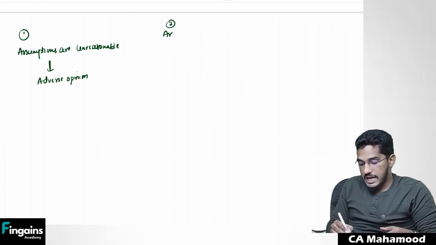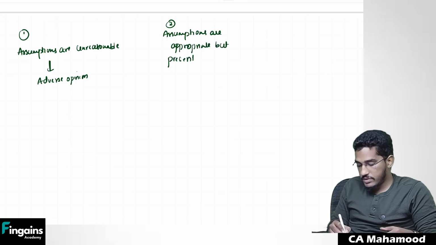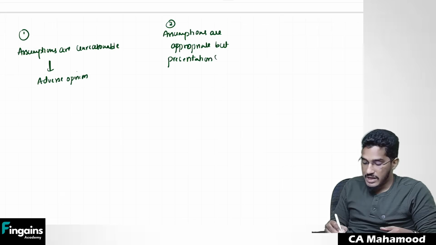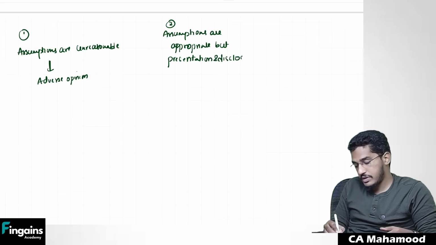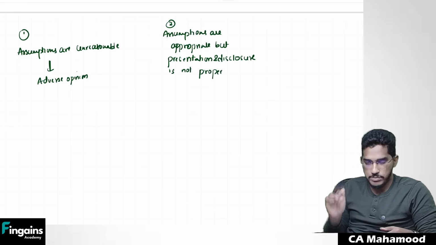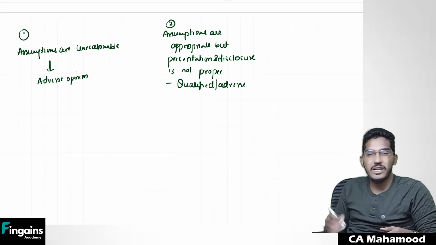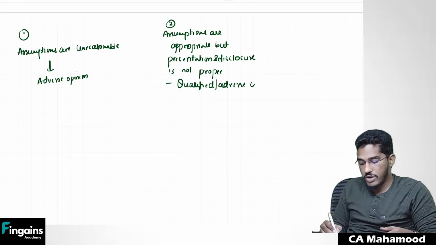Second case, assumptions are appropriate. They have made proper assumptions only. But presentation and disclosure is not proper. Assumptions they have made properly only, but they did not present the financial statements in a proper manner. Then what you can do is either you can give a qualified opinion or you can give an adverse opinion depending on severity.